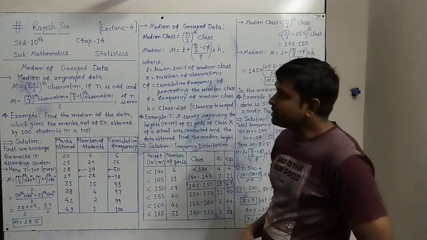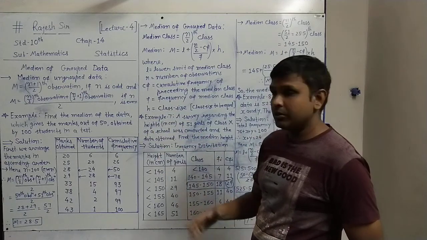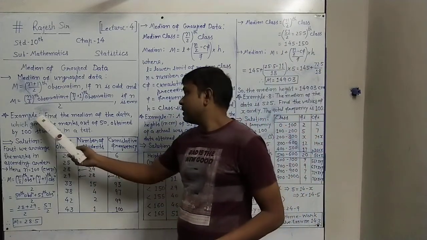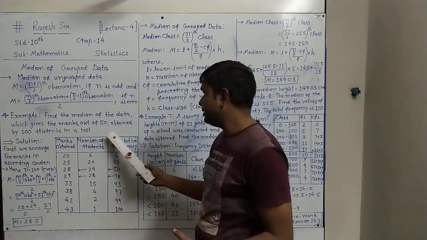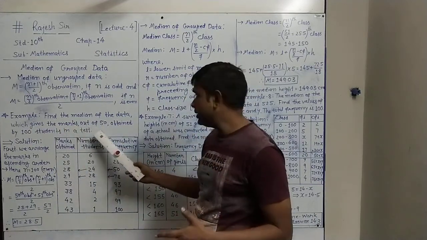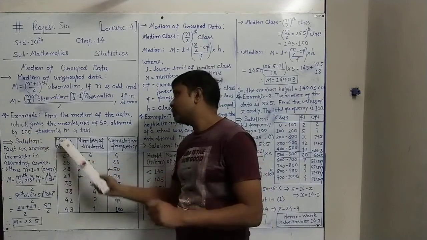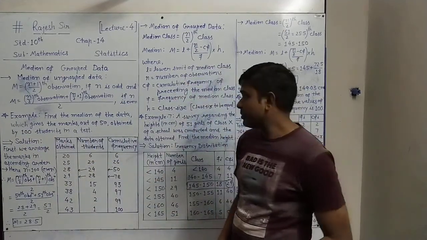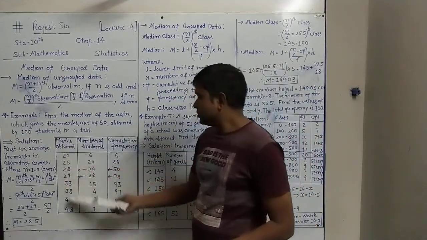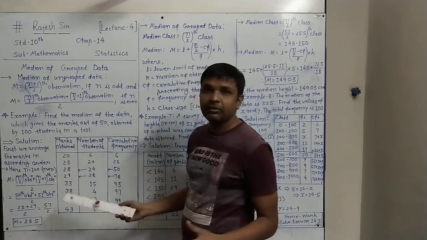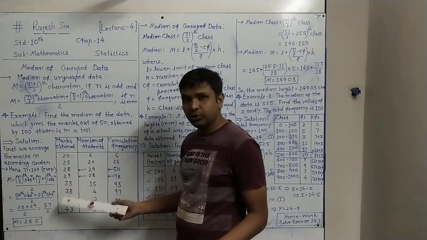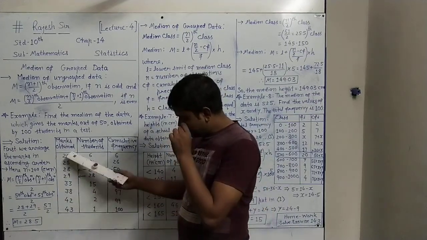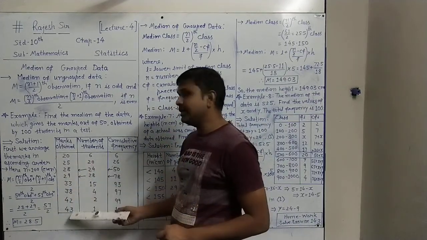One example is taken on the basis of this previous knowledge. Find the median of the data which gives the marks out of 50 obtained by 100 students in a test. These two columns are given in the question, in which the marks obtained are given, and this is the ascending order arrangement.